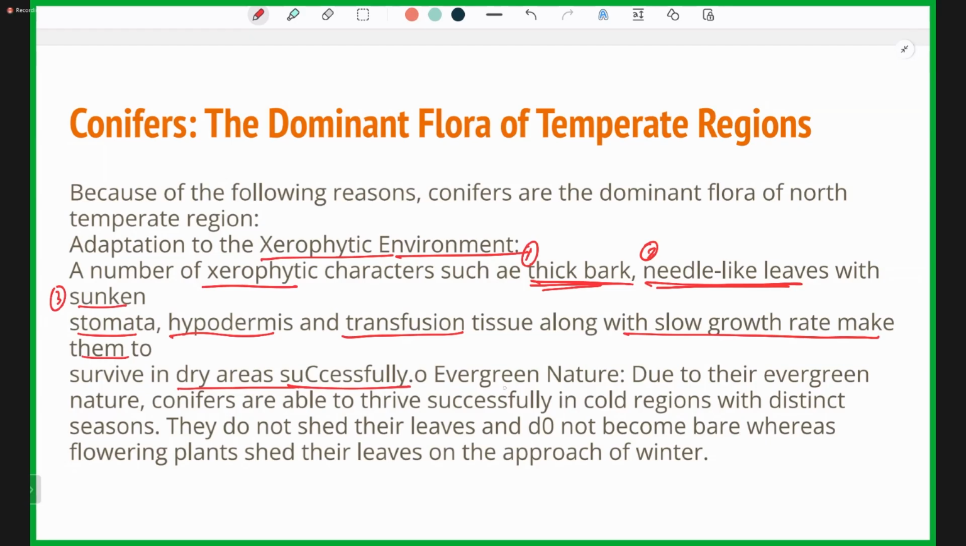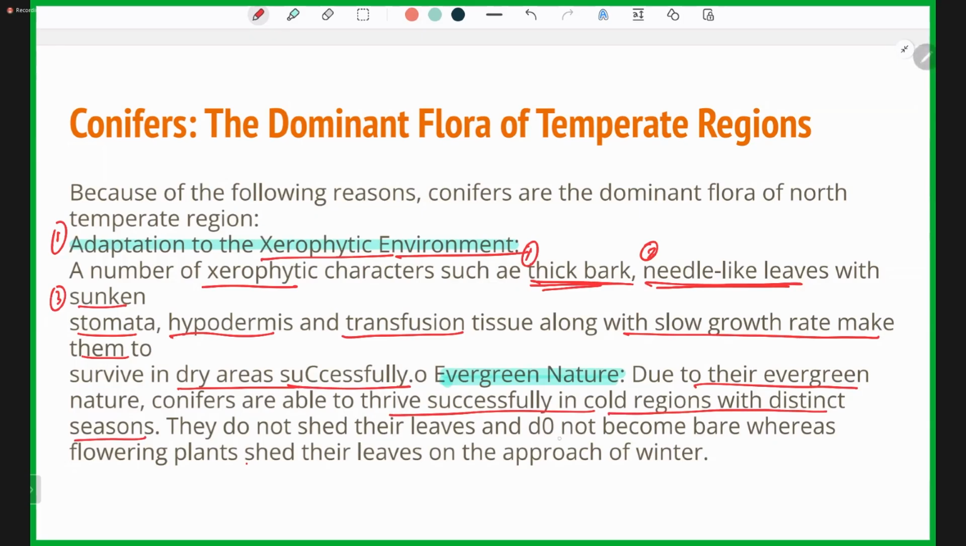Now, the first thing is the adaptation, and the second thing is the evergreen nature of the plant. Due to their evergreen nature, conifers are able to thrive successfully in cold regions with distinct seasons. Whatever the season might be, they have an evergreen nature. They will be present throughout the year.